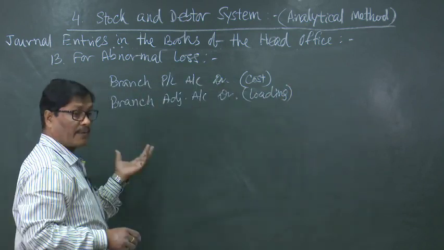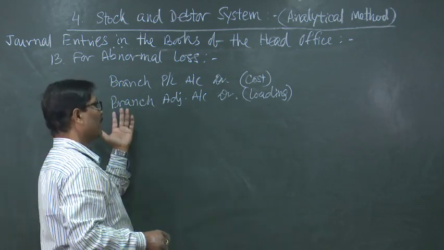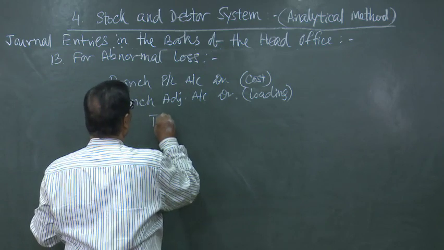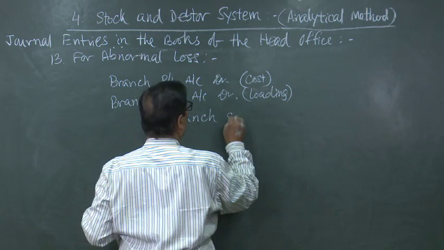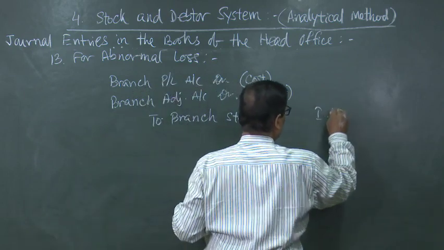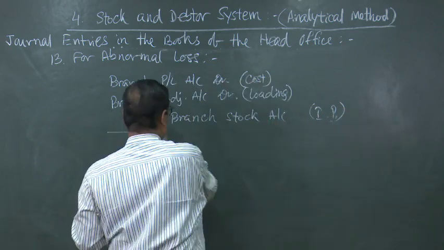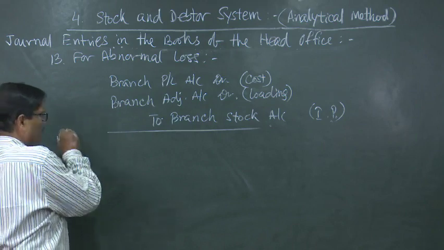So, the shortage, if any, will be accounted for like this. Surplus will be in the opposite manner. So, to branch stock account with the invoice price of the abnormally lost goods. So, that is number 13.